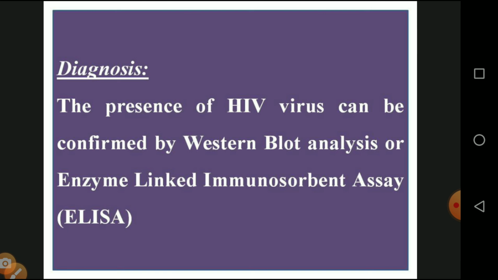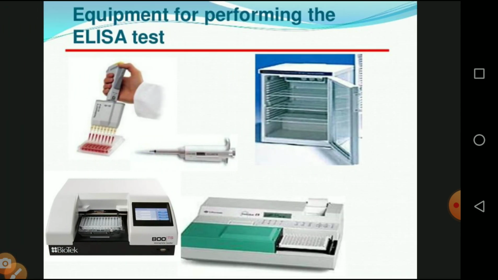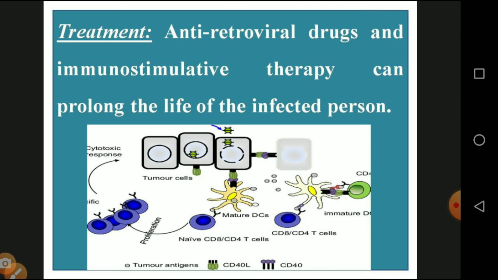Next, diagnosis, a 2 mark question. HIV infection can be confirmed by Western blot, and another method is the enzyme linked immunosorbent assay, ELISA. The diagrams are given. Western blotting is the method to find the genome of the HIV virus. Another is the confirmatory test performed using ELISA, the enzyme linked immunosorbent assay. Then the treatment: antiretroviral drugs or immunomodulatory therapy can prolong the lifespan of the infected person. We cannot cure the person, we only prolong the lifespan. The diagram is given below.